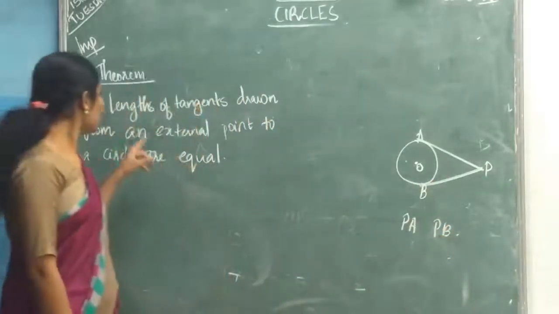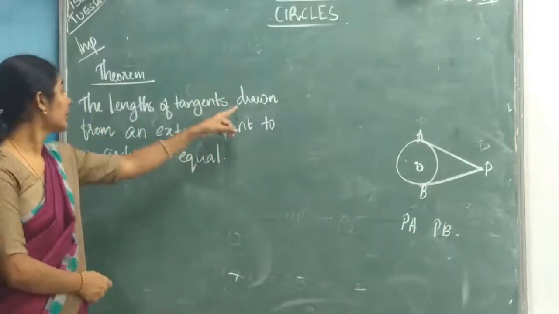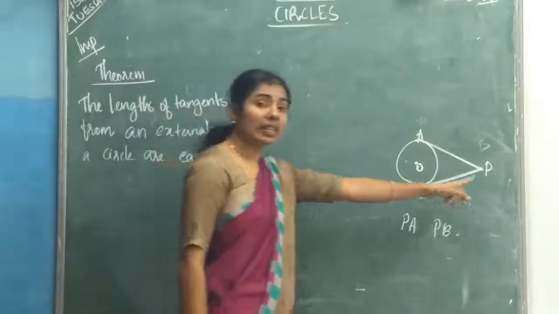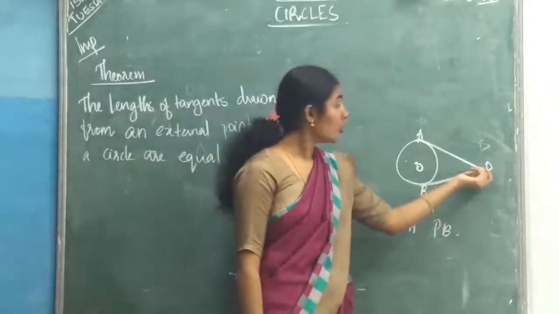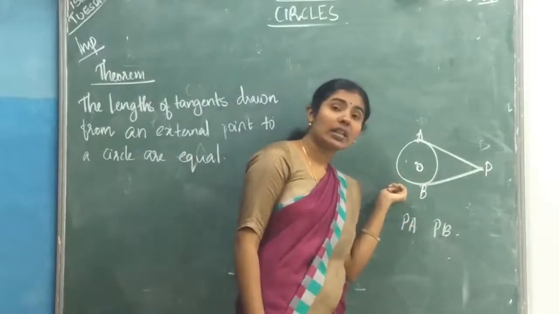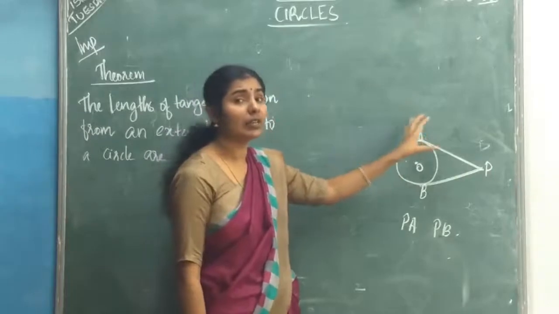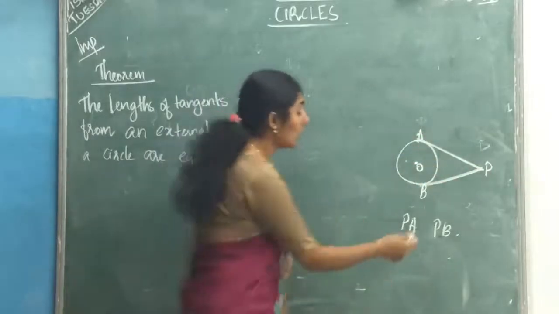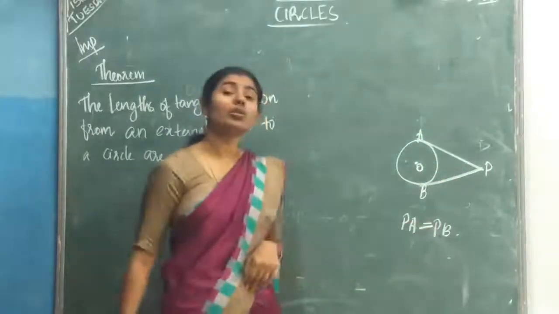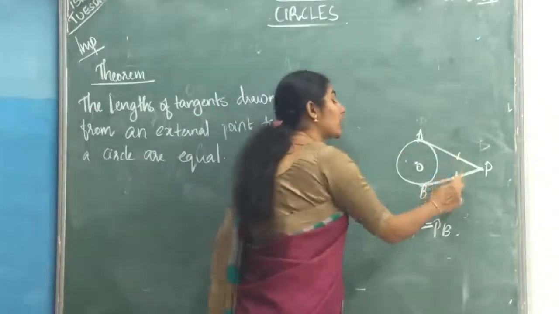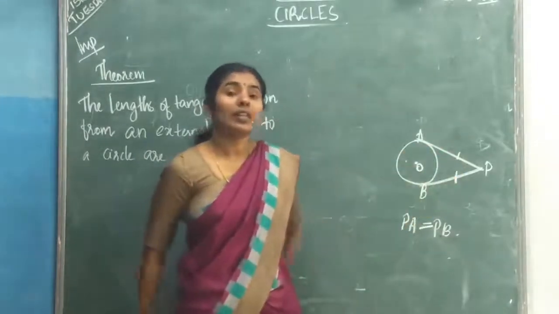The lengths of tangents drawn from an external point to a circle. From this external point, you should draw two tangents to this circle. Then we can say the lengths of the tangents are equal. That means PA equals PB. These two lengths will be equal. So what is the theorem?